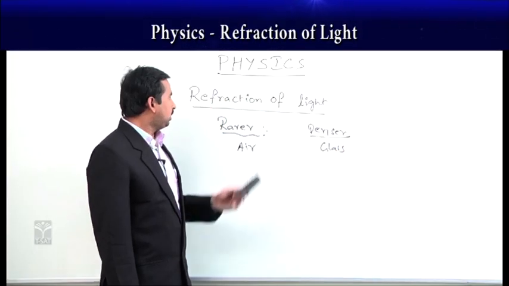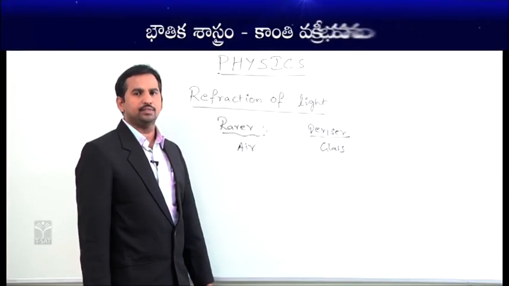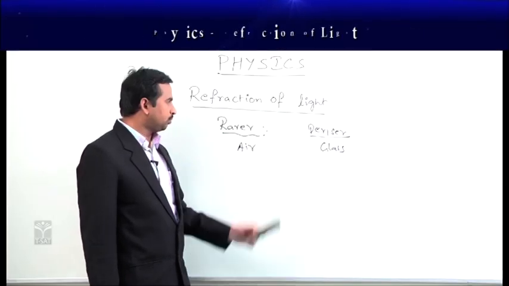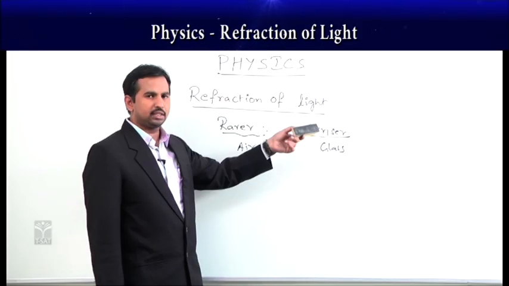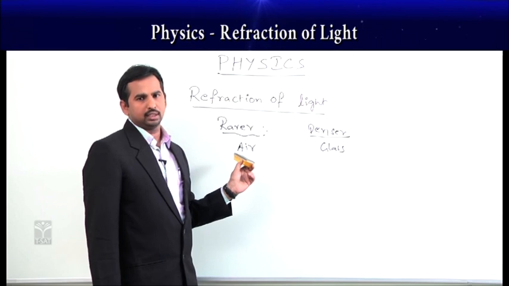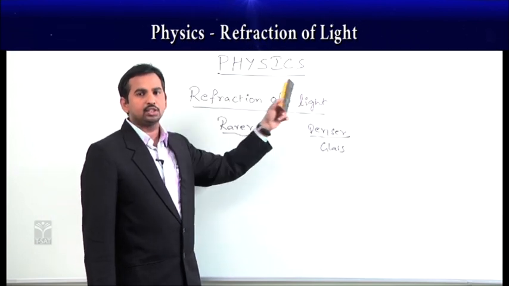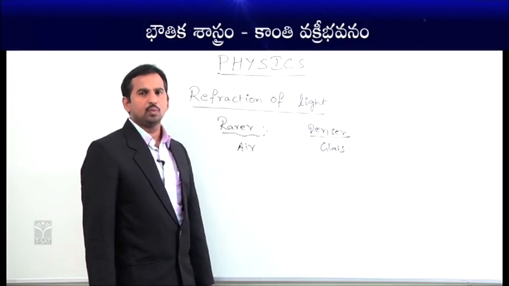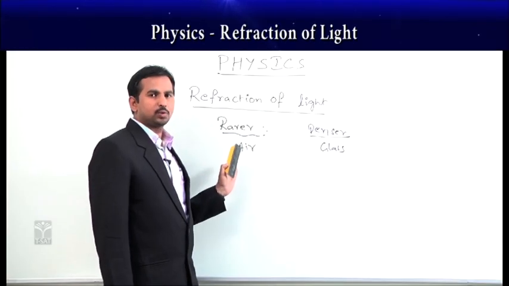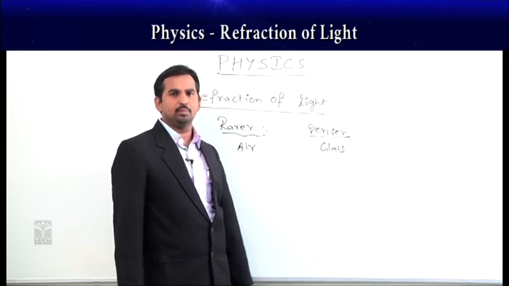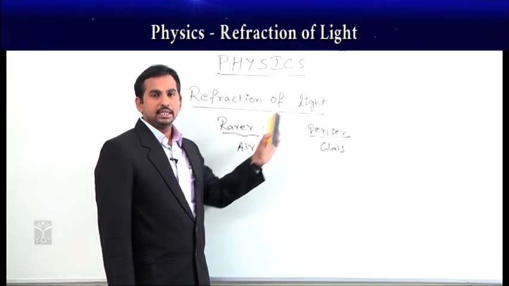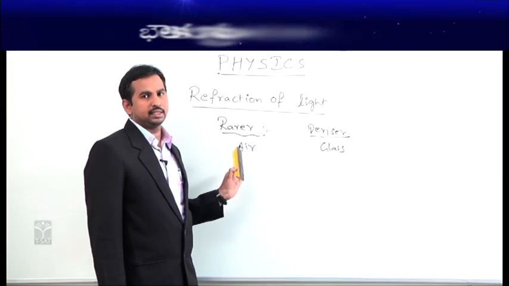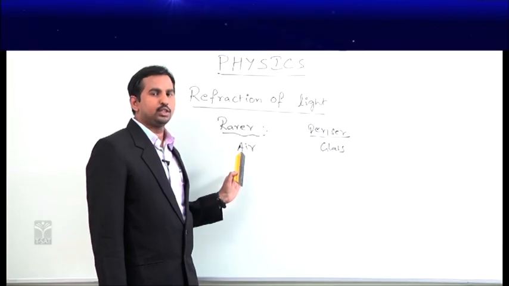Now, refraction of light takes place whenever the light ray goes from one medium to another medium. You can take it from rarer to denser or from denser to rarer. So, when there is a change in the medium, say the light ray goes from rarer to denser medium: rarer has less density, so the velocity of light is more here.